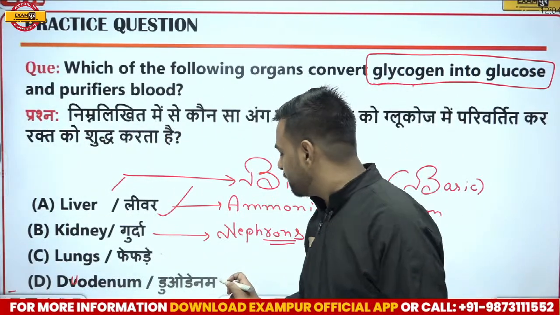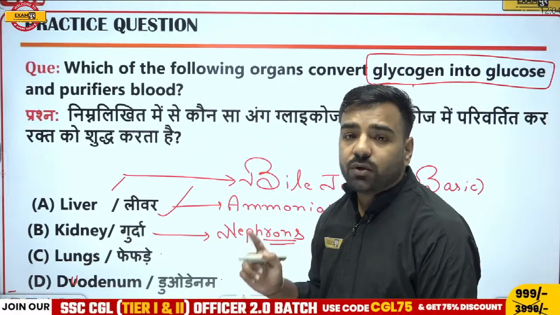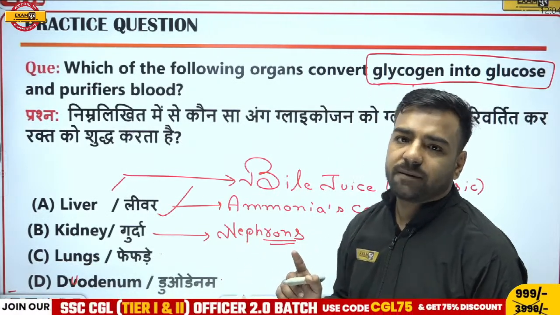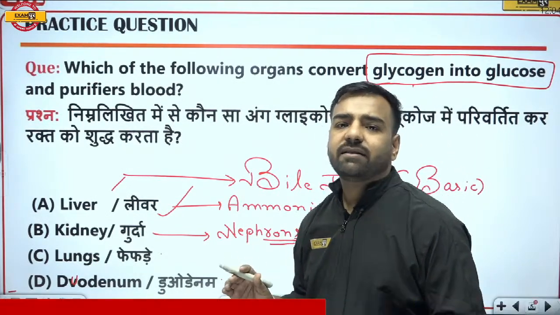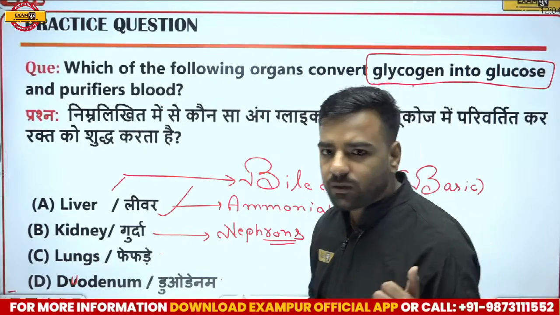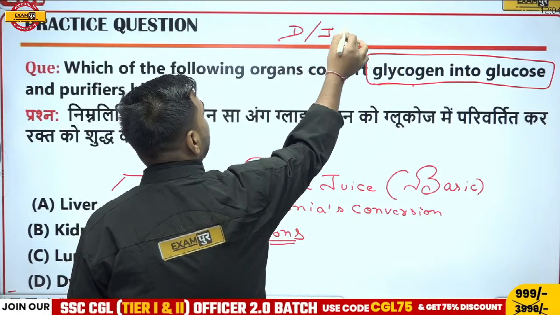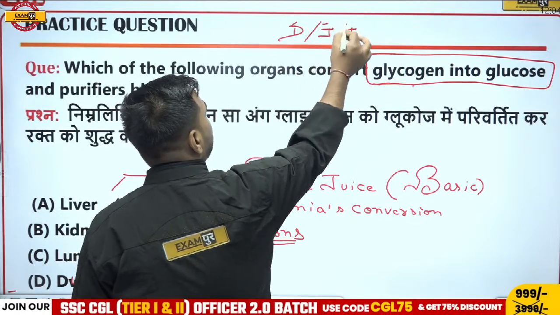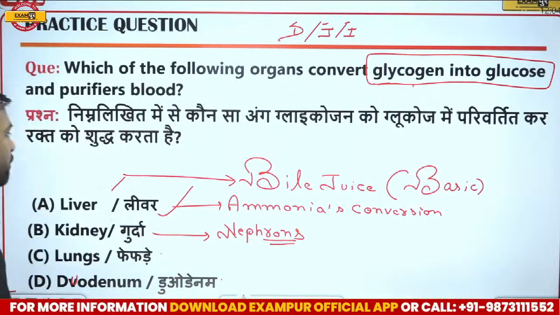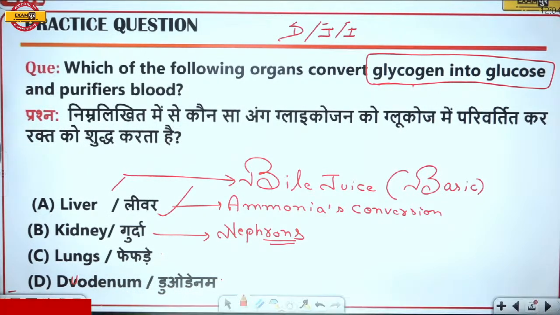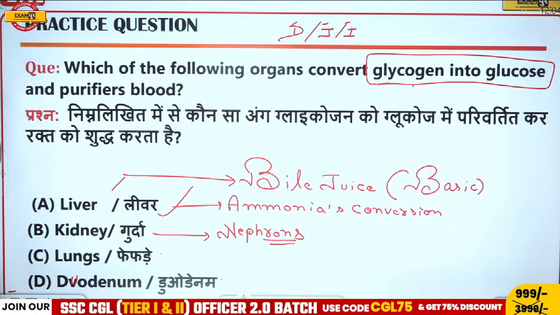And talking about duodenum, duodenum is present where? Duodenum is present in the small intestine. And yes, small intestine has three parts, where we talk about duodenum, then we have jejunum, and we have ileum. So these are the three parts of the small intestine. One of them is duodenum. But the question was asked, where is this glycogen and glucose conversion taking place? So glycogen into the glucose is actually taking place in the liver, right?